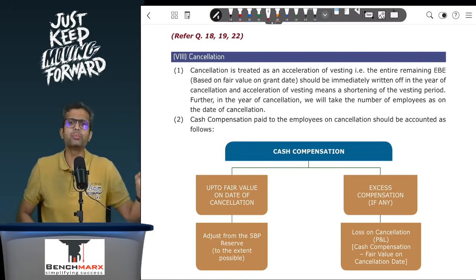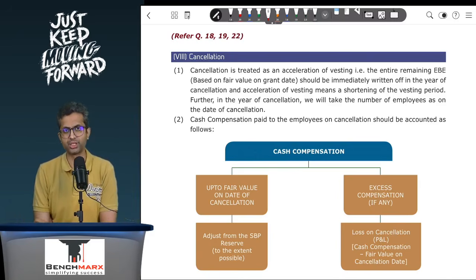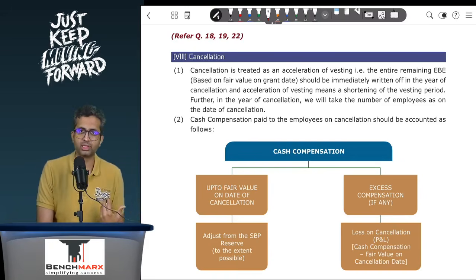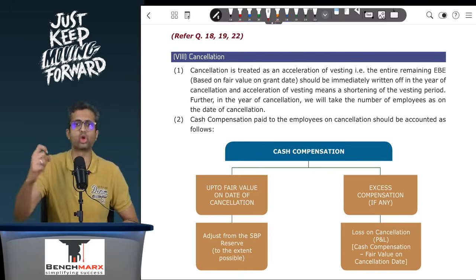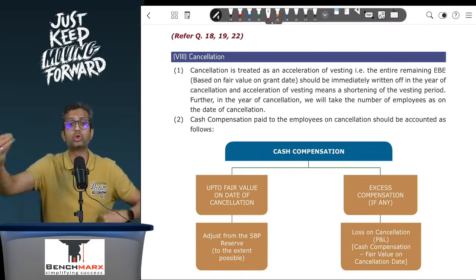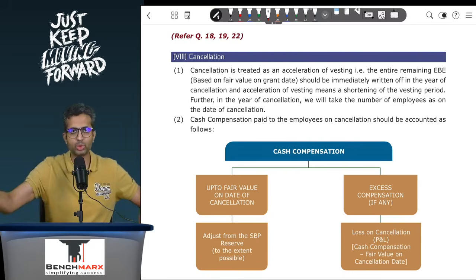So if you are paying a compensation, how will you measure this compensation? Well, usually, instead of giving shares, I'm giving cash. To whom am I giving cash? To whoever are the employees at the time when the contract is cancelled. And hence, cancellation is treated as acceleration of vesting, that is, shortening of the vesting period. Earlier, the employees had to continue for 3 years to be entitled to the shares. Now, at the end of the second year, we are saying that we cannot continue with this plan.